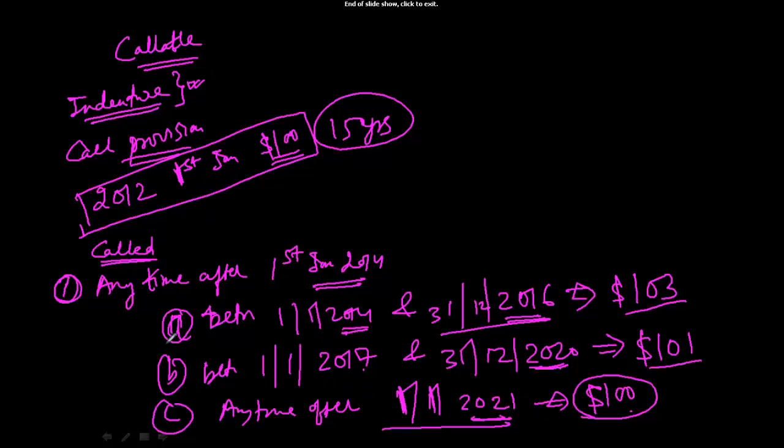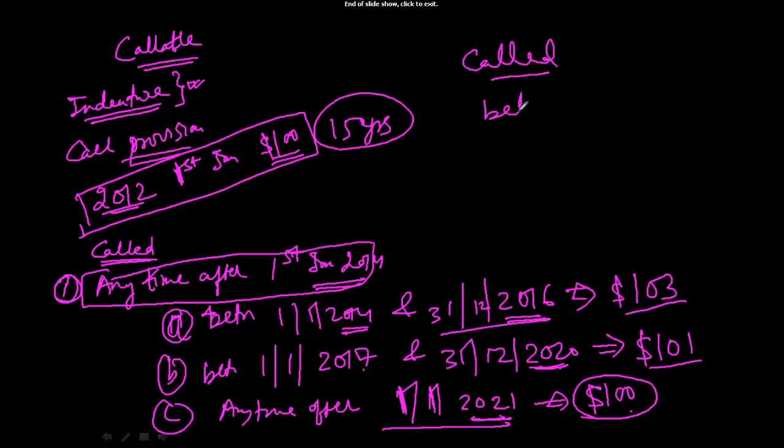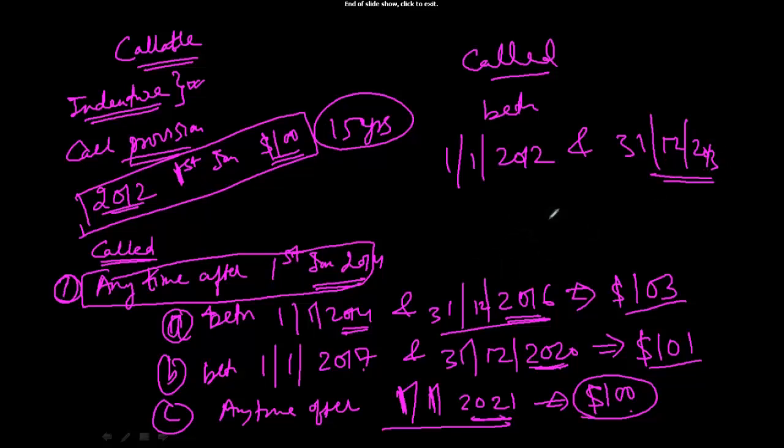Now the investor has to decide whether he wants to invest or not, seeing this restriction. You might be thinking that, okay, I will not invest, because there are lots of constraints. But please try to understand this. You have issued the bond on 1st January 2012. Can the bond be called between 1st January 2012 and 31st December 2013? Can you call the bond between these two periods? No, right? The bond cannot be called back.